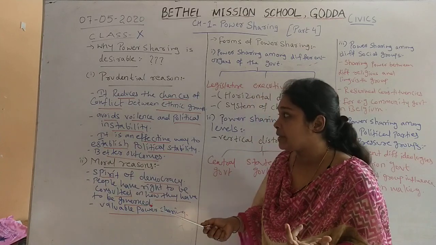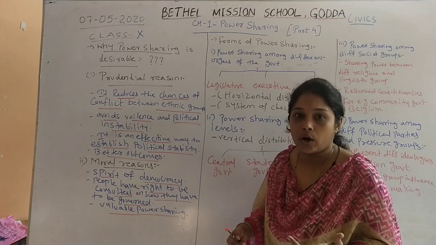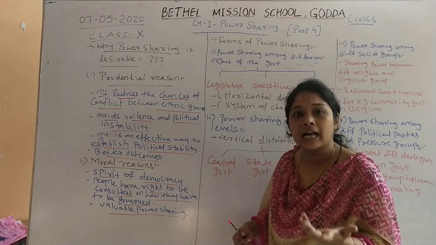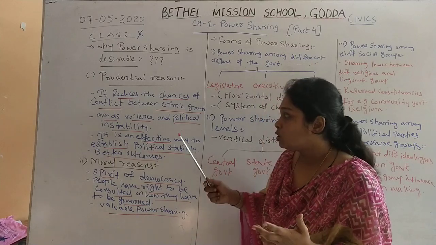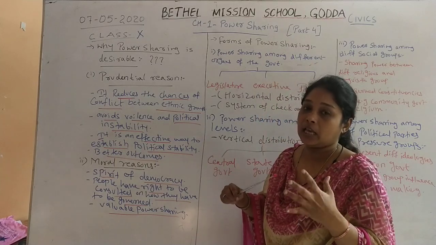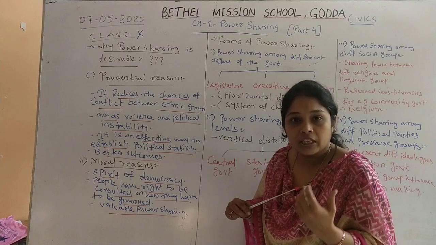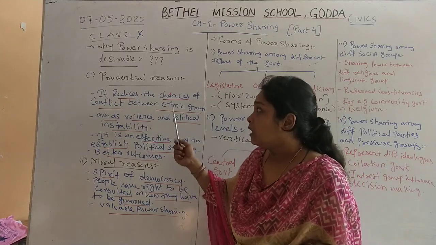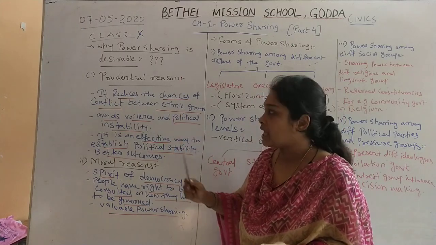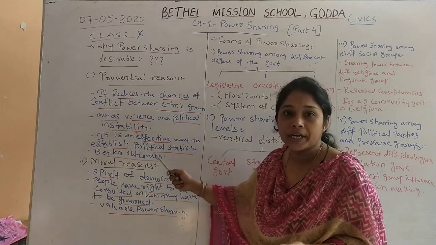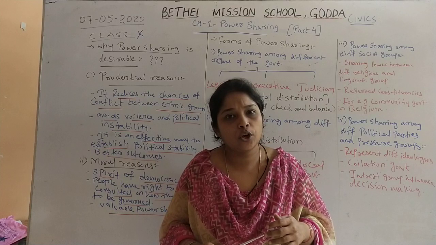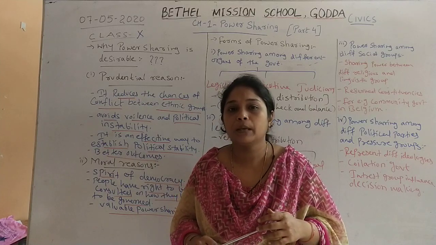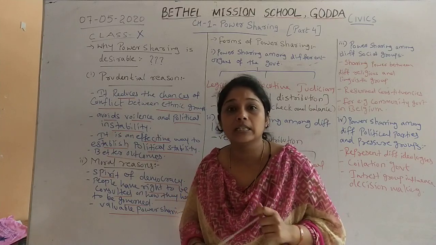Because of this there was violence, a civil war in which many Sinhala speaking people and Tamil speaking people were killed. That is why it shows that power sharing avoids violence and political instability, because in Sri Lanka, due to majoritarianism, Tamil speaking people wanted their independent state.